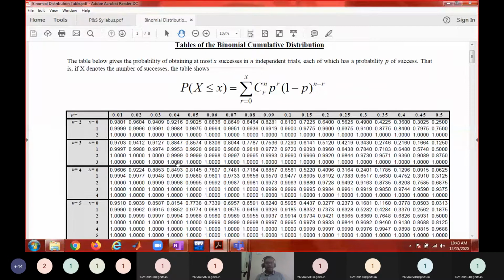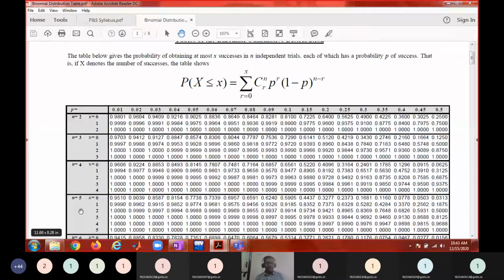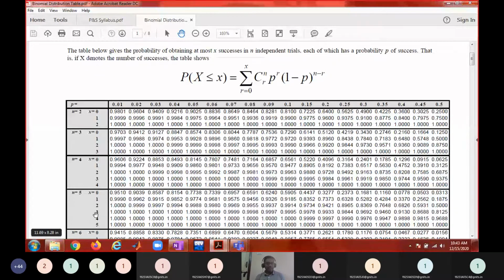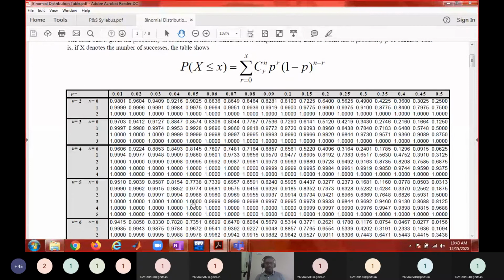Let us say the probability of success is 0.05. Let us say there are 5 trials, and if you want the probability that there are 3 successes, you see like this: for 5 trials, 3 successes with probability 0.05, it is going to be 1.